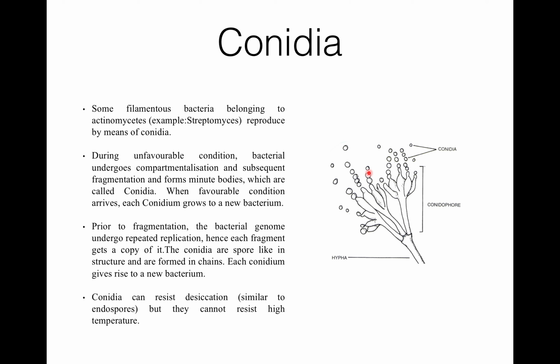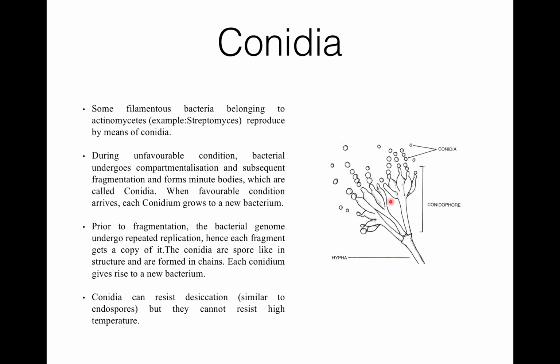Prior to fragmentation, the bacterial genome undergoes repeated replication, and that's why each fragment gets a copy of the replicated bacterial genome. You can see here conidia are spore-like structures and they form in chains. Each conidium gives rise to a new bacterium.